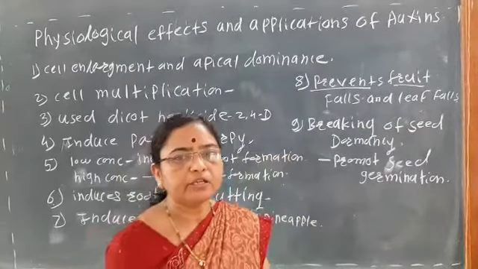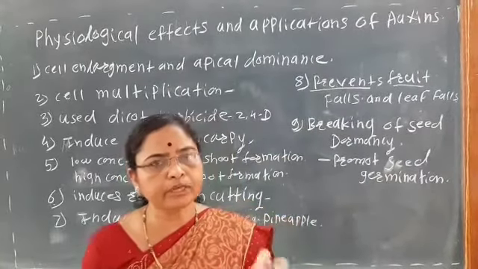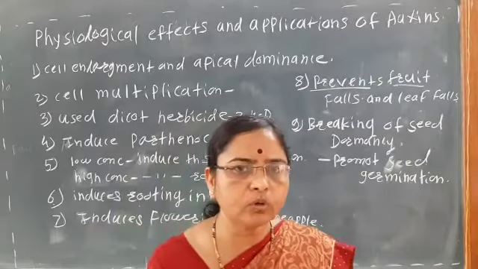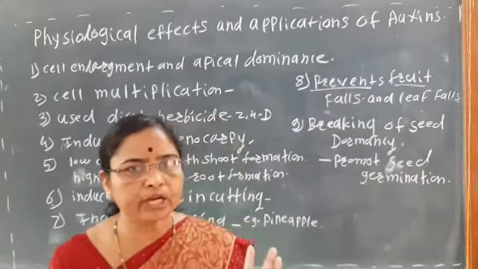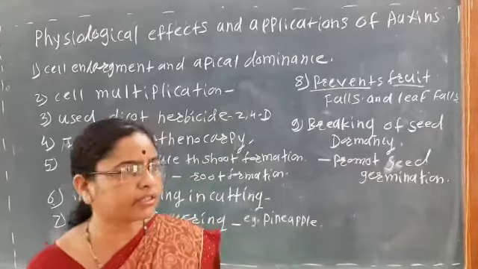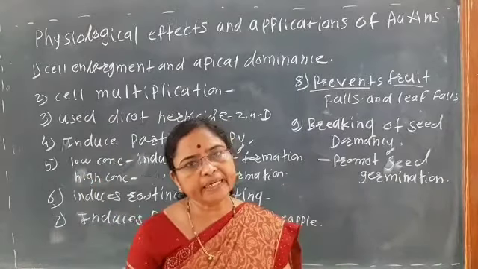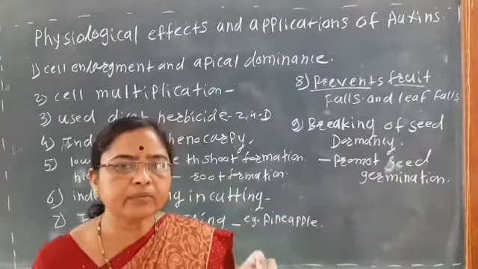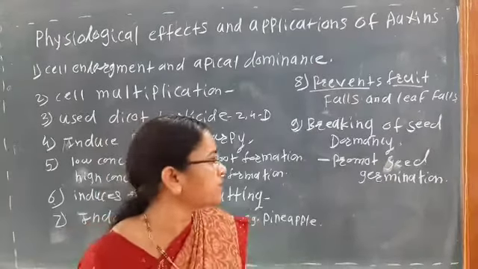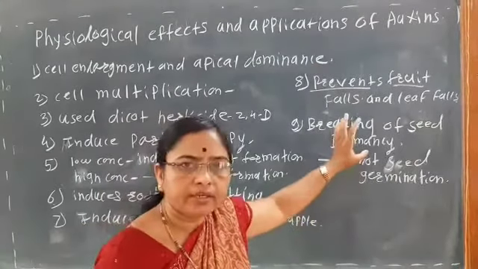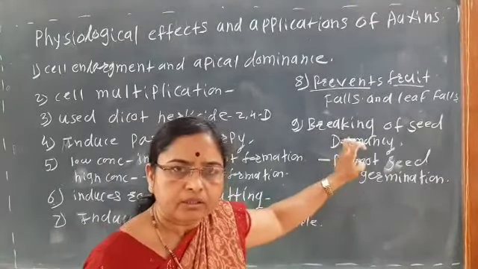Dormancy means what? Seeds are unable to germinate. Seeds germinate होत नाही. Why? Because in the seeds there are some germinating inhibitors. Seeds मध्ये काही germinating inhibitors असतात की ज्याच्यामुळे seed germinate होत नाही. If we apply the auxin, जर आपण ऑक्झिनची ट्रीटमेंट दिली तर इथं काय होऊ शकतं?